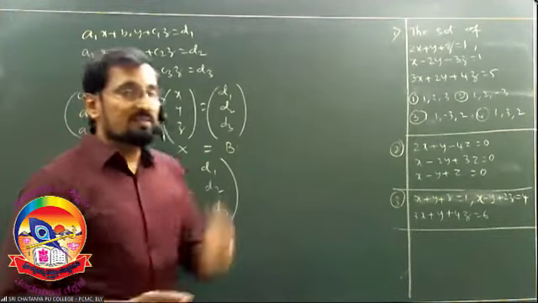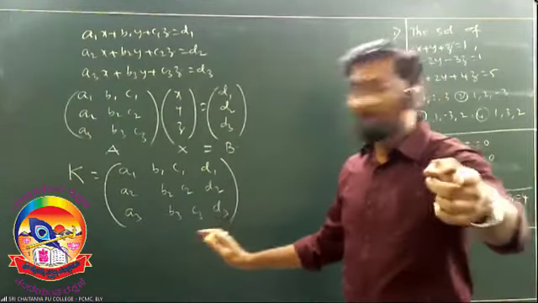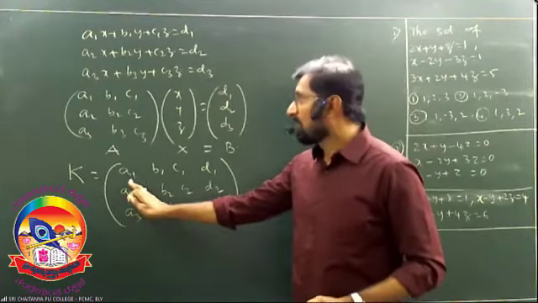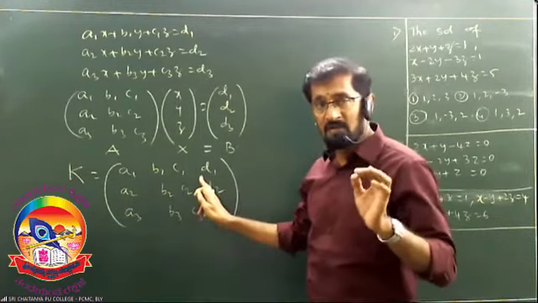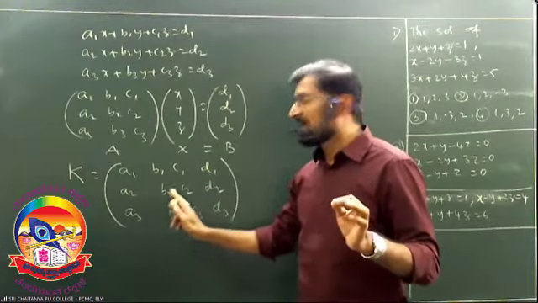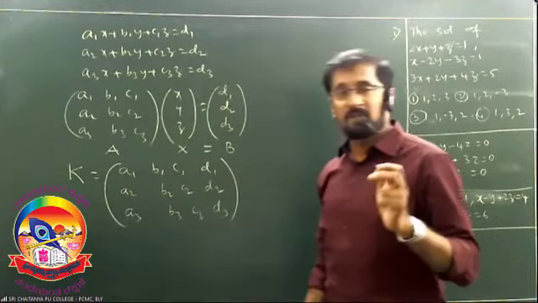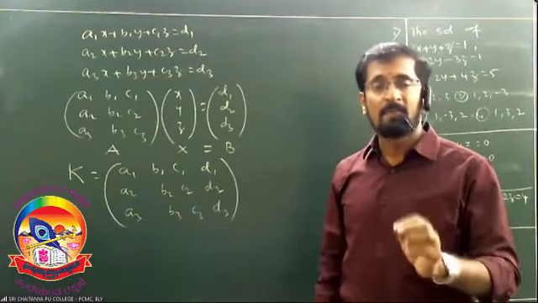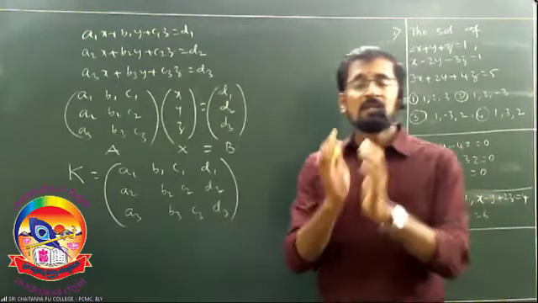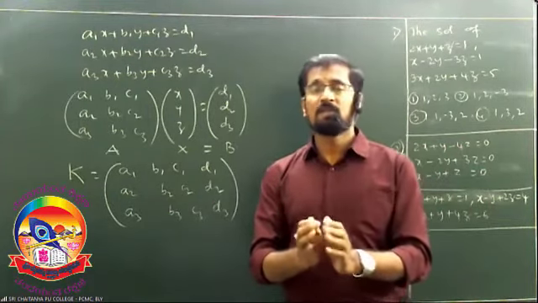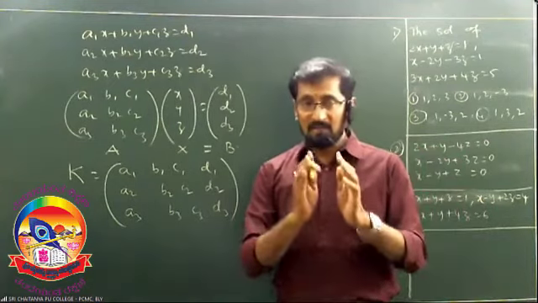Now, what is called consistency? This is called one system. What does it mean? Observe: A1x plus B1y plus C1z is equal to D1, A2x plus B2y plus C2z is equal to D2, and similarly A3x plus B3y plus C3z is equal to D3. Now this is called the augmented matrix. If this augmented matrix has been converted to echelon form, what is that echelon form called? I will tell you later.